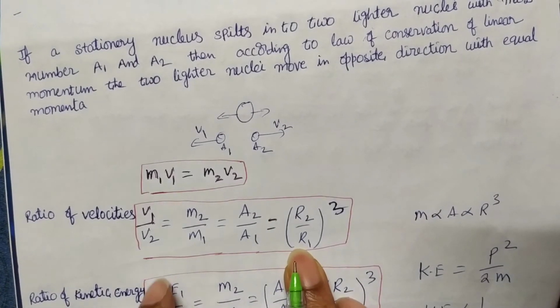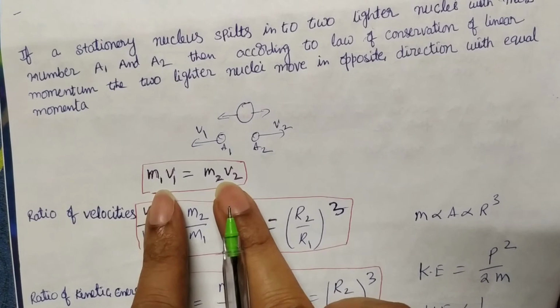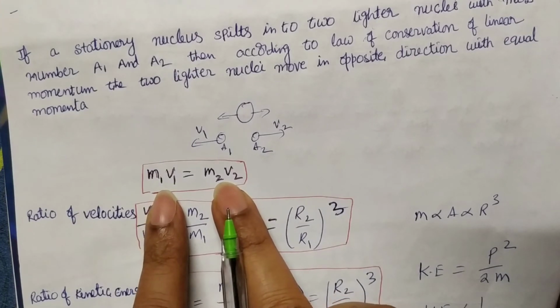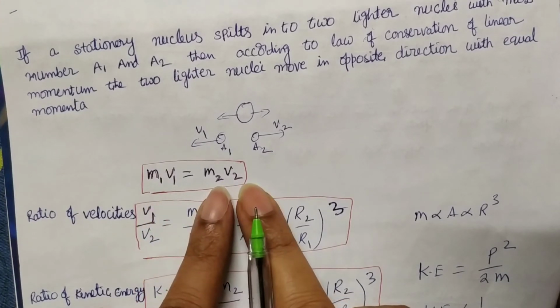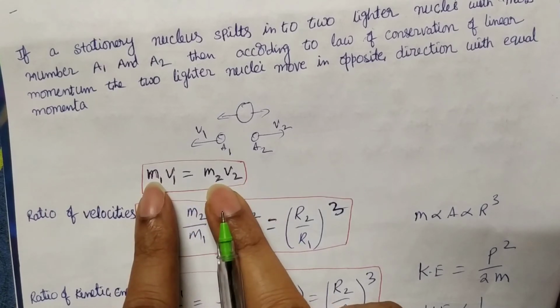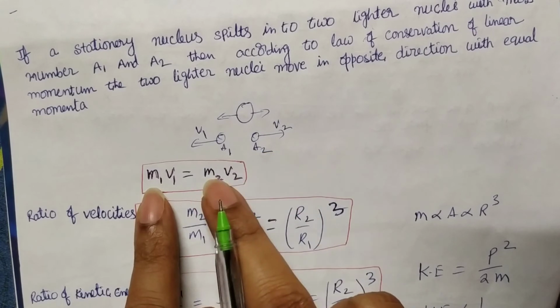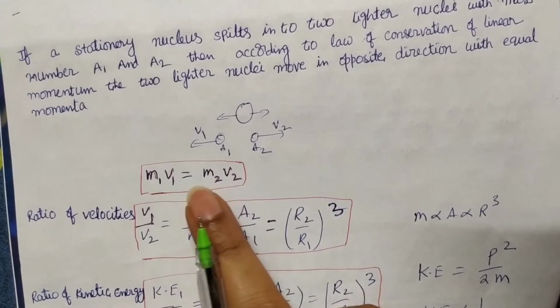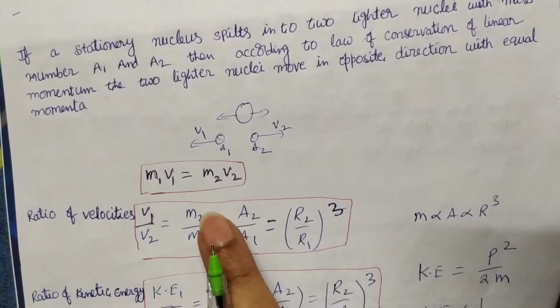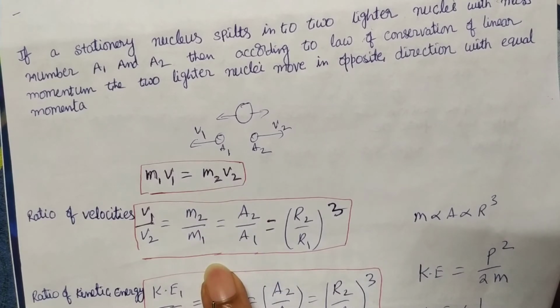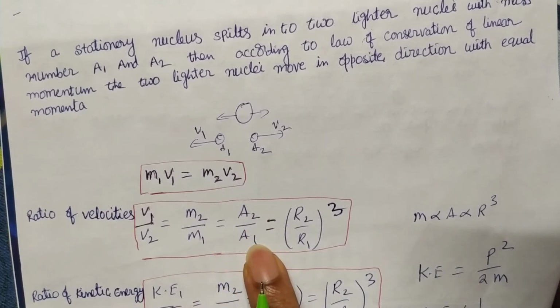According to the law of conservation of momentum, what do you say? The momenta of both are equal and opposite, they cancel each other. So M1 V1 is equal to M2 V2. M1 and M2 are masses, but masses are the same as A1 and A2, since mass number and mass are directly proportional. So we can write V1 by V2 is equal to M2 by M1, that is nothing but A2 by A1.